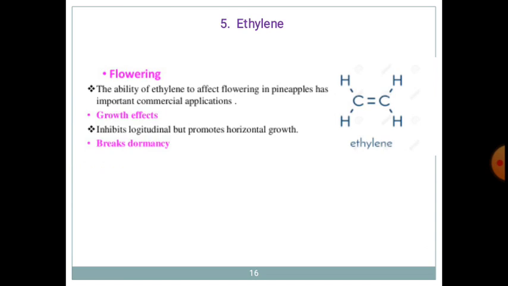This ethylene molecule is also used in the ripening of fruits. Then growth effects: it inhibits longitudinal but promotes horizontal growth. It also helps in breaking the dormancy of plants.